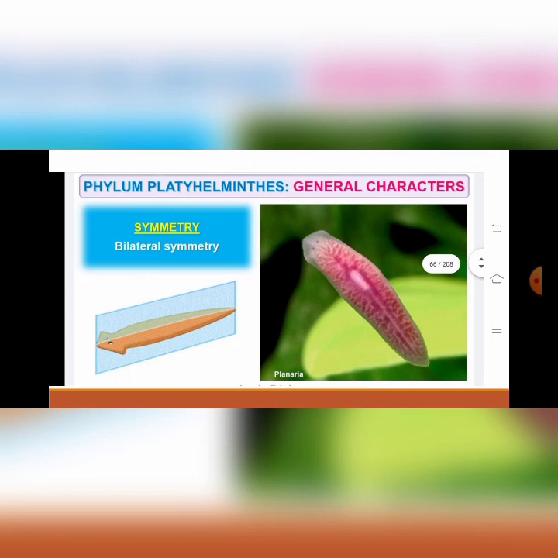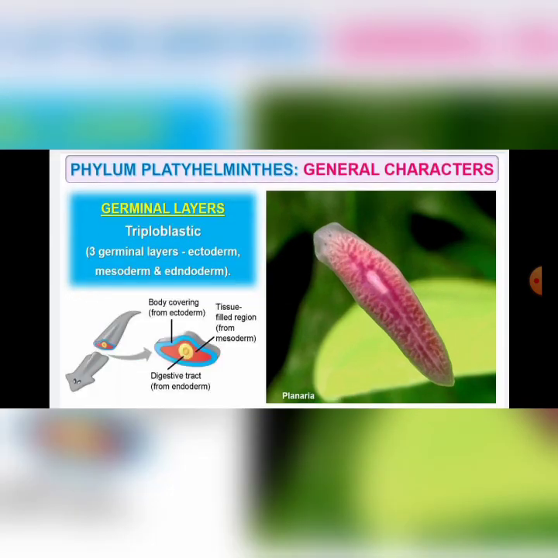Next is regarding symmetry. The body is bilateral symmetrical, or you can say, if you cut an animal, it will divide into two equal halves, but when you cut from the central axis, through only one plane from the central axis, the animal can be divided into two equal halves.